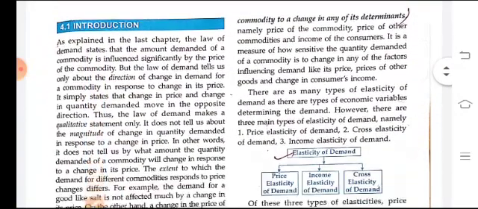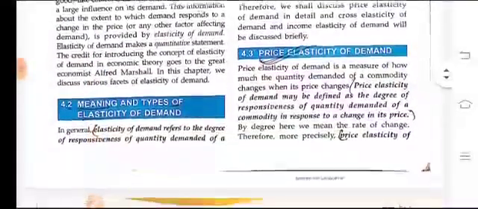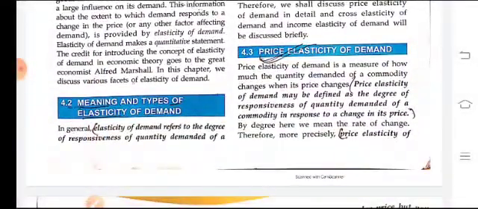So elasticity of demand tells us how much the quantity demanded of a commodity changes due to a change in the price of a commodity.